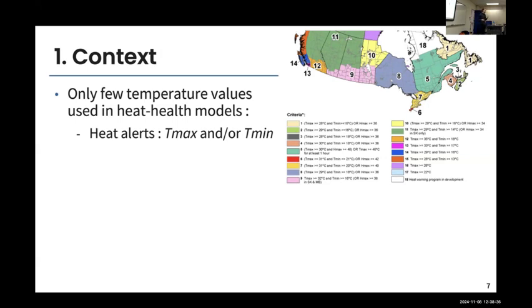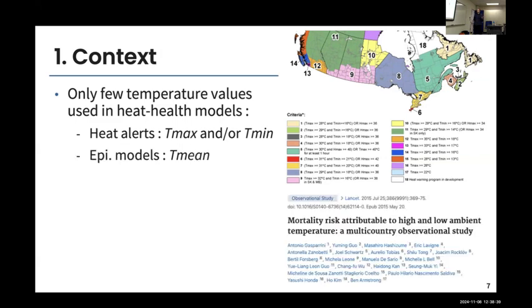And when it comes to doing epidemiological models, most of these multi-country, multi-city studies rely only on the mean temperature, which is just the average of maximum and minimum temperature. What we think is that to model the heat effects, we need to consider more than only these temperature variables. Of course, we can easily think of humidity, which will change how people react to heat, but also air pollution, knowing that there's a lot of synergistic effect between air pollution and extreme heat events.